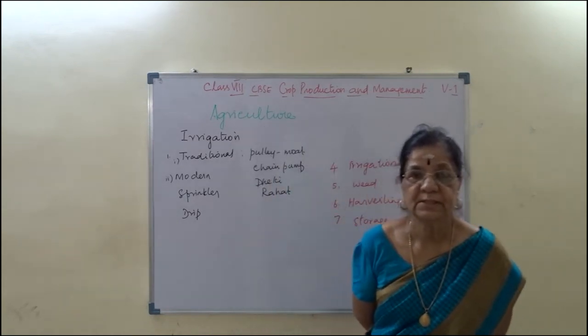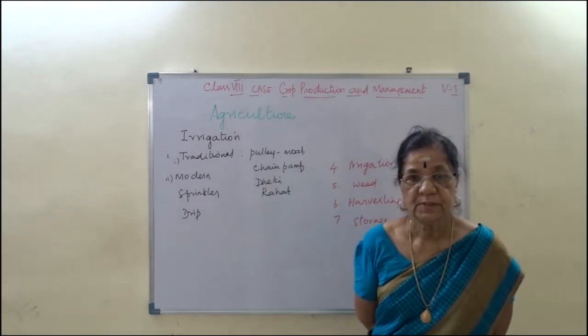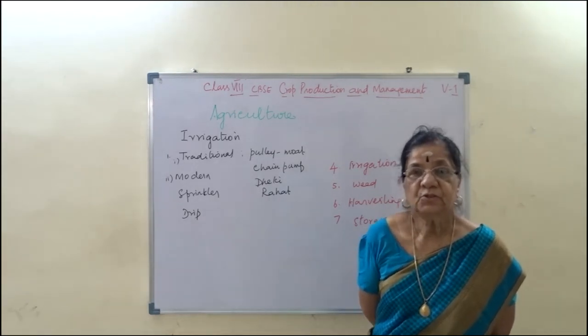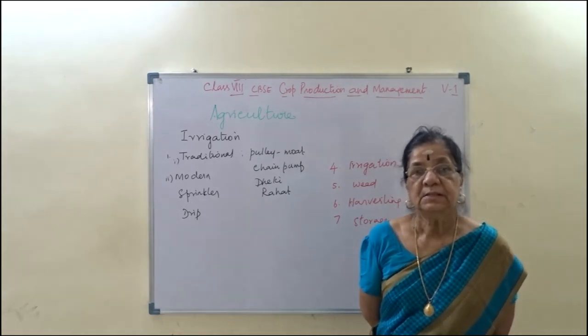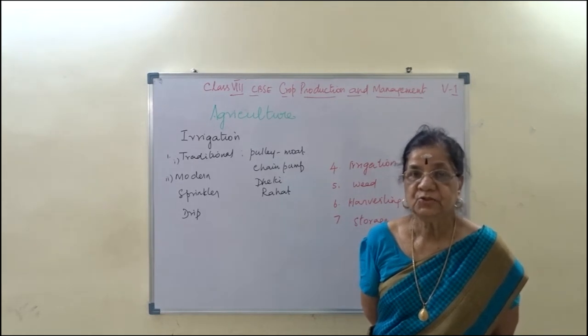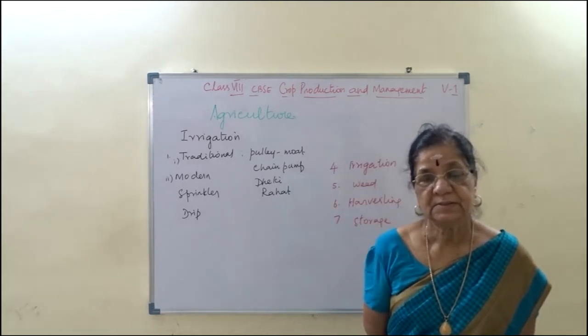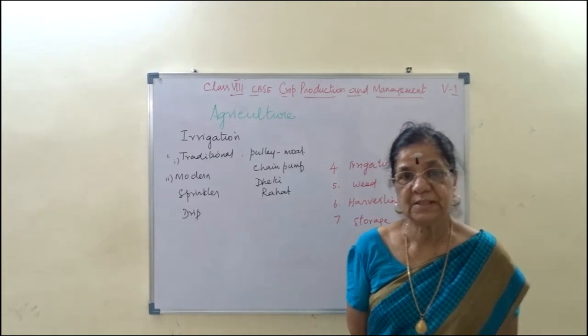I hope you understood. Yes or no? Yes. So with this discussion, you just go through the lesson for the test. I hope you follow. Yes, sir.